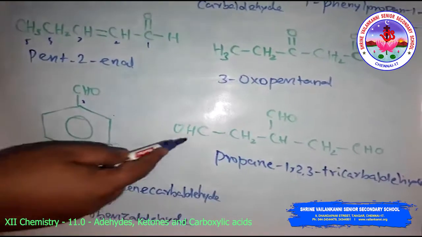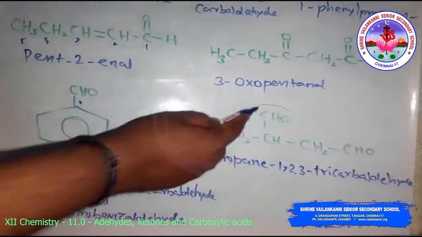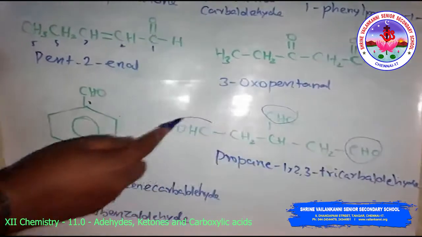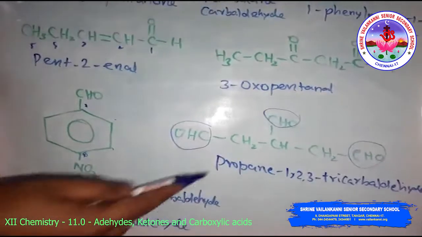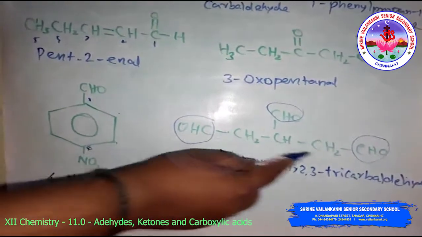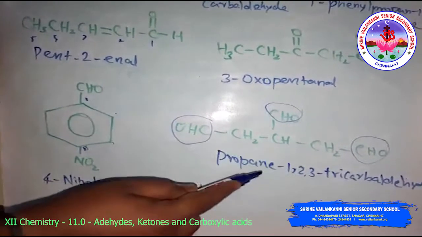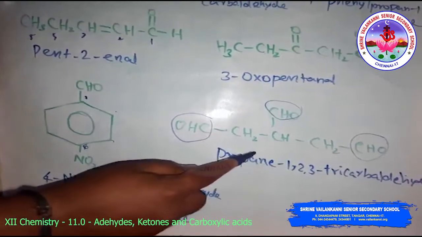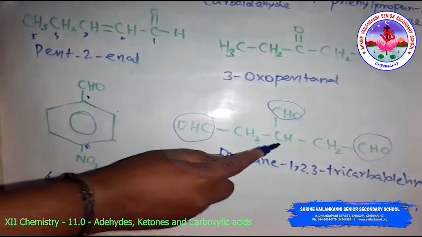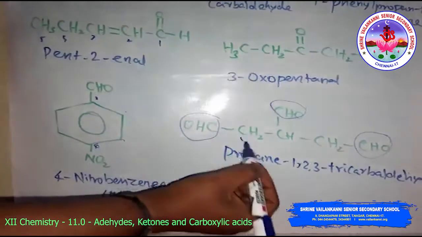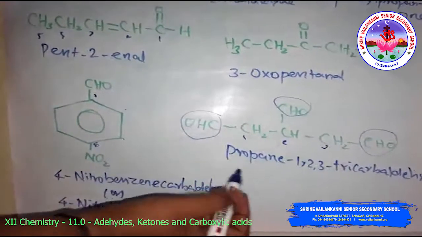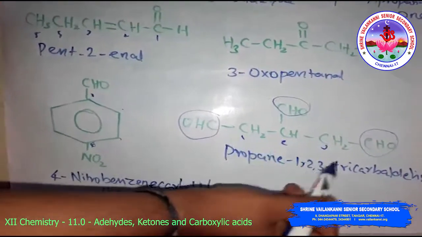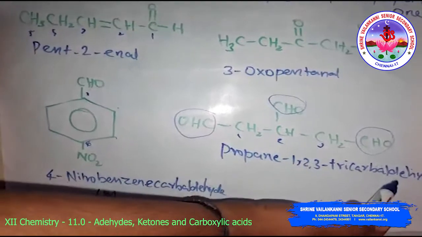Then look at this, CHO and CHO, 3 CHO groups are there, so this is the chain. So 1 2 3 carbon atoms, so propane 1 2 3 tricarbaldehyde.